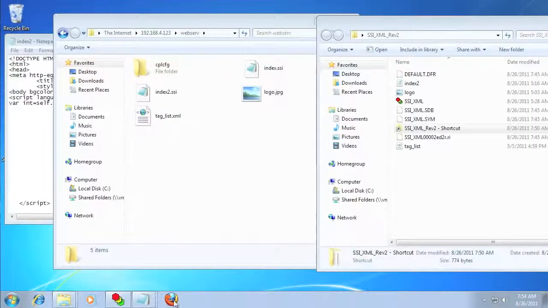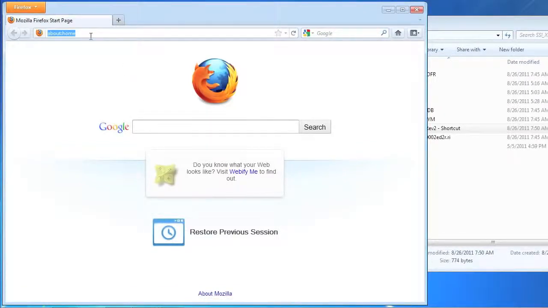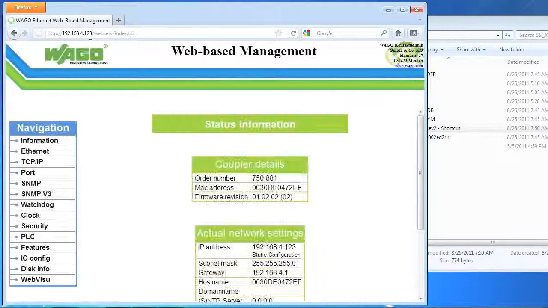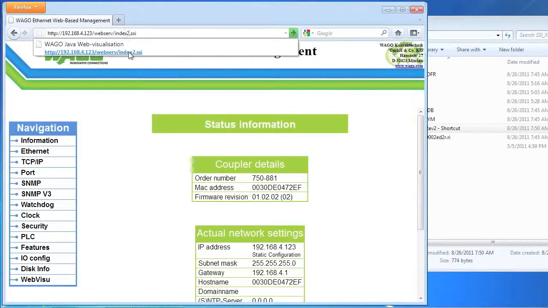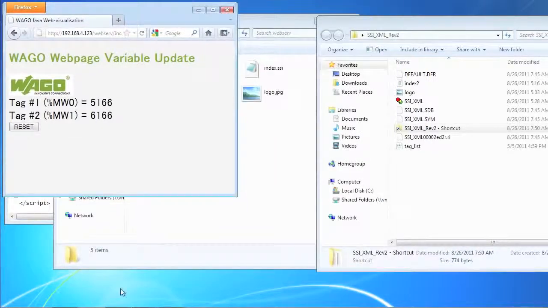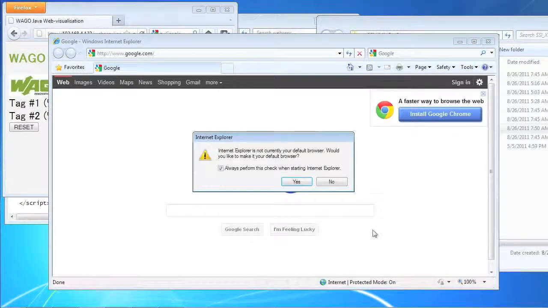So let's take a look at the performance using just some different web browsers. Here's Firefox. I'm just going to bring up the PLC's web page. And it defaults to index.ssi. I just need to modify that to our new SSI document, index2.ssi. And you can see the update time is very quick. What's nice about this is it's not using Java. This is all HTML based, so I don't need a Java virtual machine.